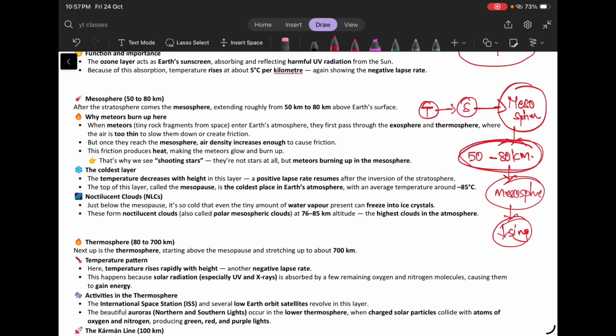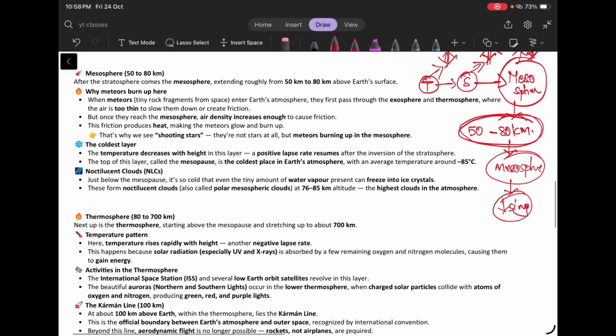Okay, so in the troposphere, with the increasing of altitude, the temperature will decrease. In the stratosphere, with the increasing of altitude, the temperature will increase, right? And in the mesosphere, again with the increasing of altitude, the temperature will decrease.